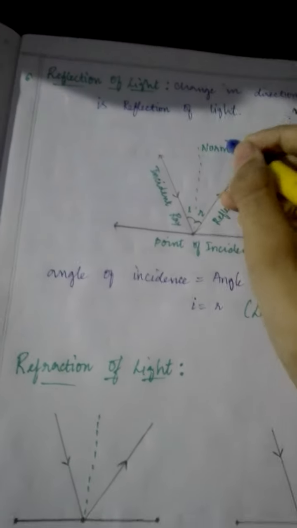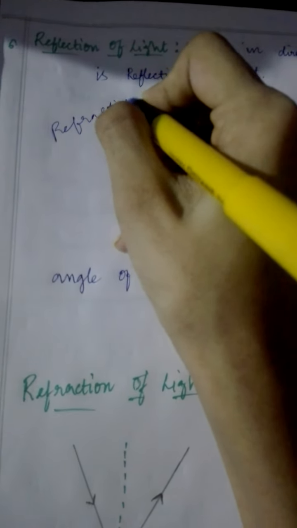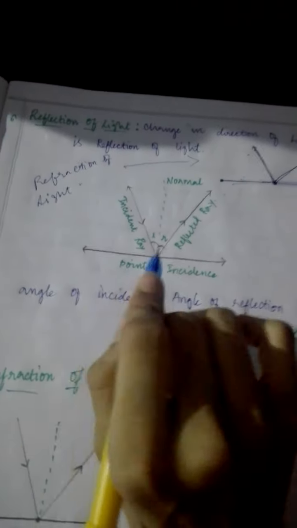That is called refraction of light. Okay, am I clear, children? That topic is called refraction of light.